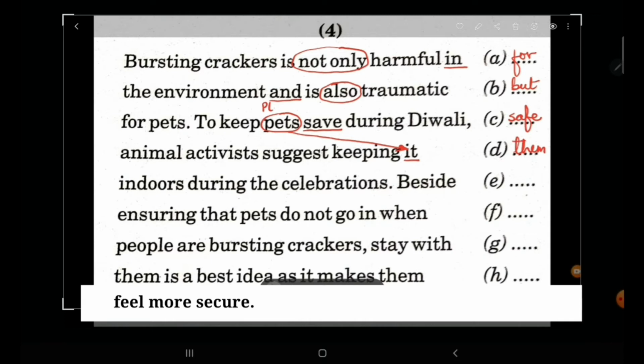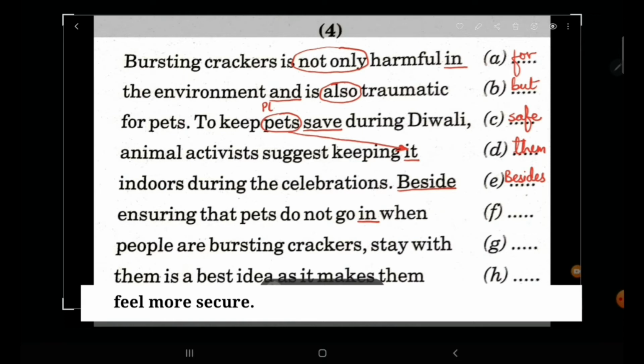Indoors during the celebrations. Beside ensuring. Beside is a wrong word. It should be besides. Besides means other than that. But the word which is used here, beside, it means by my side or by the side of something. Therefore, this is a wrong word. There's a difference between beside and besides. Ensuring that pets do not go in. When pets do not go in is a wrong word.